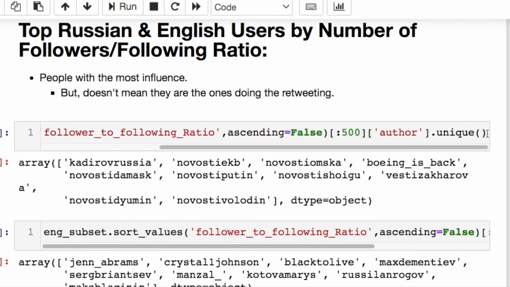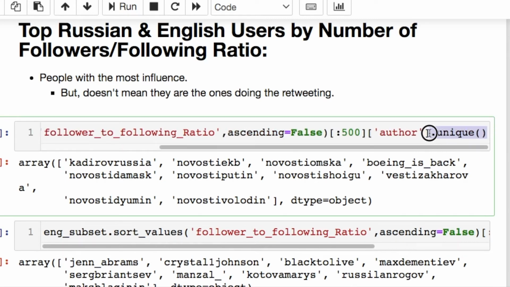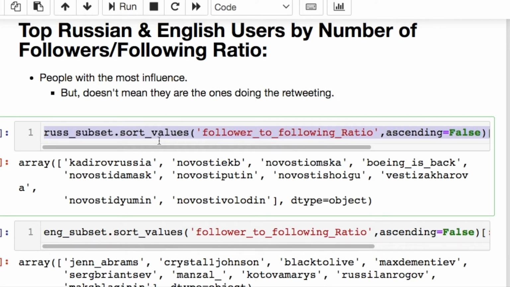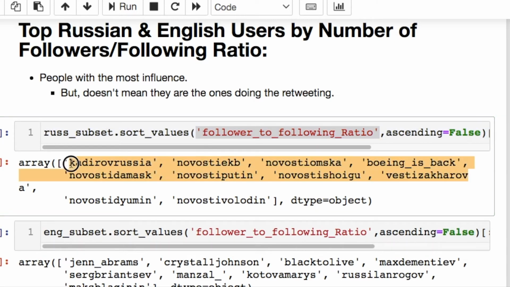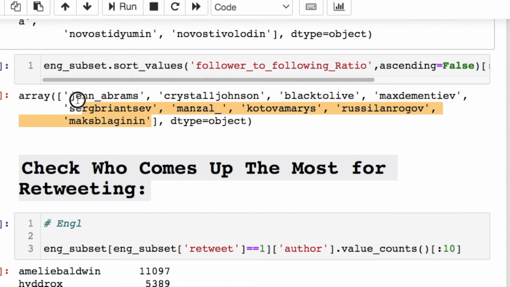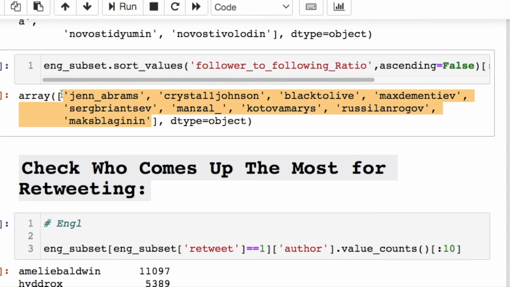If we went through and found the unique values for the author for the first 500 in descending order by sorting this column, these are the people or entities that we print off right here. A lot of these names look very common, like the same person was using the same name and changing the ending. I don't know what's going on with that. I don't speak Russian, so I don't know what it means. The English, these are the top 10 people who are influencing or retweeting data. Retweeting, I said, I didn't say producing original content.